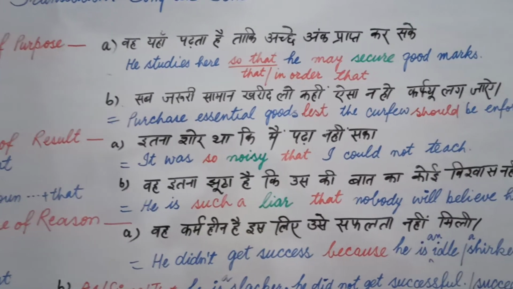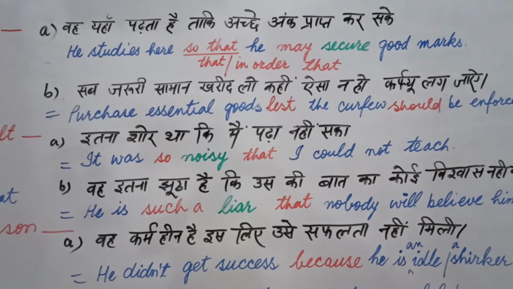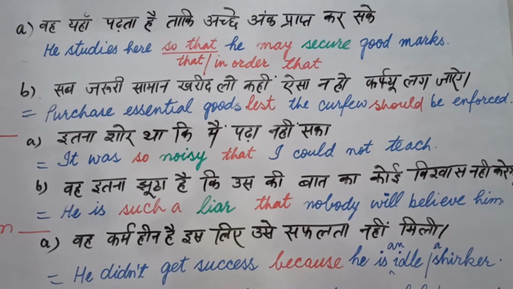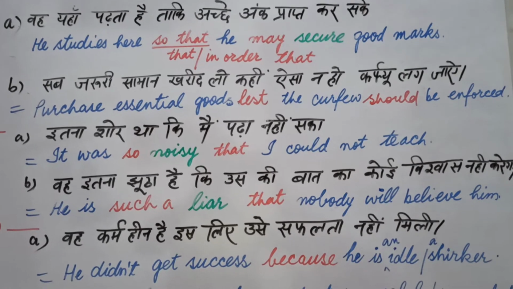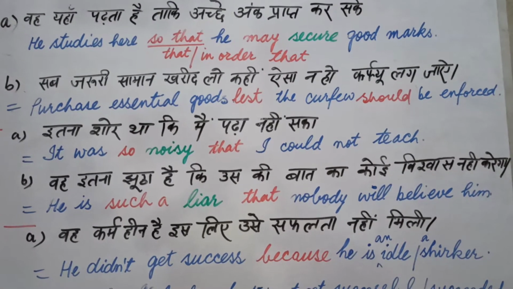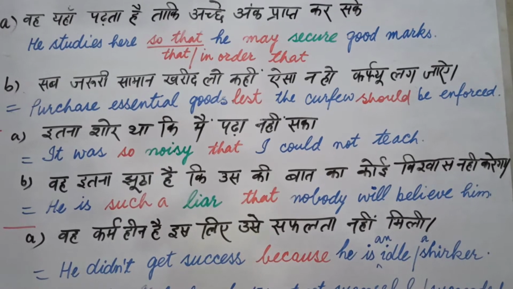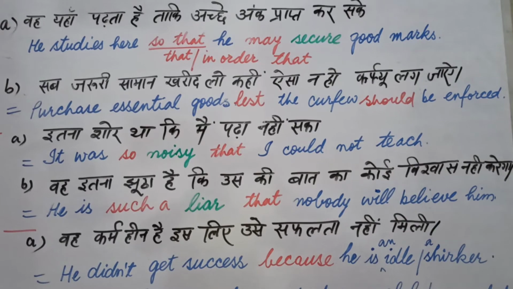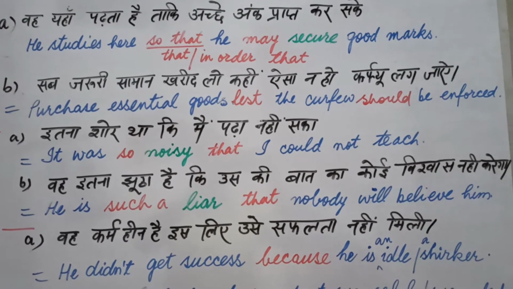Other than this, सब ज़रूरी सामान खरीद लो, कहीं ऐसा न हो कि कर्फ्यू लग जाए. "कहीं ऐसा न हो" refers to lest, and with lest we use should. In this way our translation is: purchase essential goods lest the curfew should be enforced. Students, we don't write not with should. It is a main point of this rule.